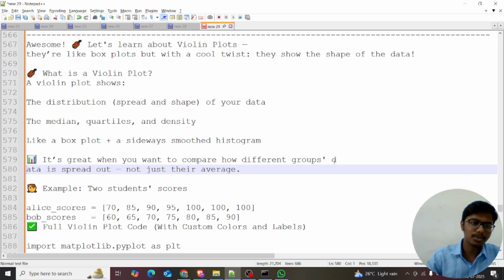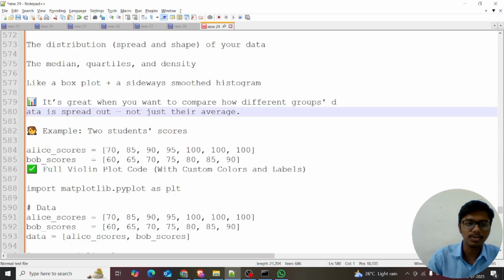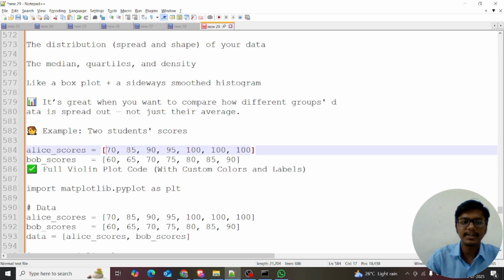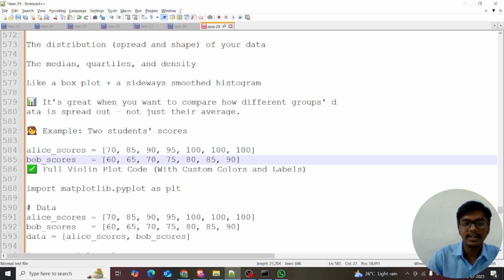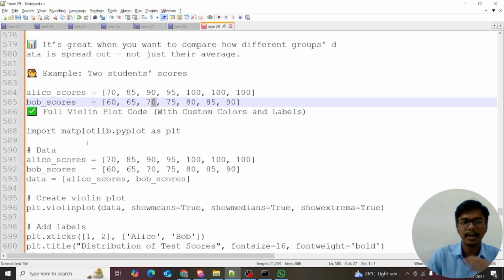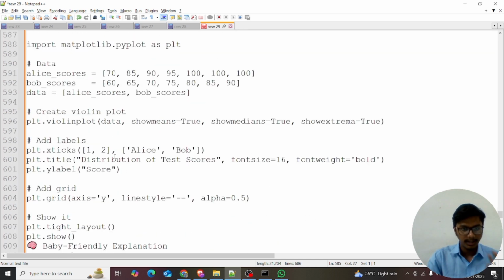So for example, let's take two sets of scores, Alice's scores and Bob's scores. Alice's scores are 70, 80, 90, 85, 90, 95, 100, 100, 100. Bob's scores are 60, 65, 70, 75, 80, 85, 90. So I just want to show the full code with the box plot.